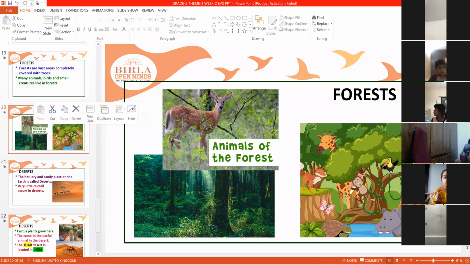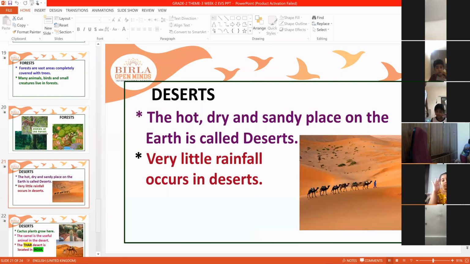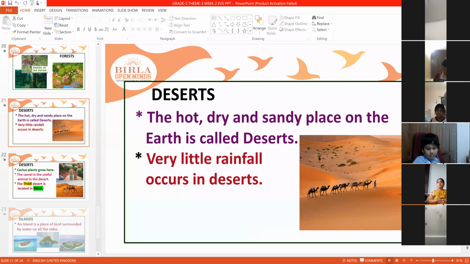Next, desert. Desert is hot and dry with sand. Yes, a desert is a hot, dry and sandy place on the earth. Very little rainfall occurs in desert. Sometimes there will be no rain also. Yes, it's the hottest place on the earth.